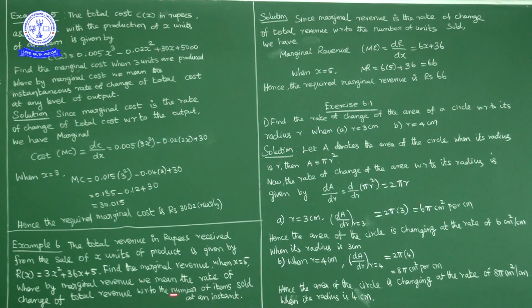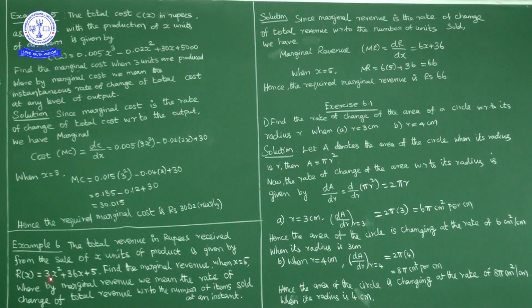So marginal revenue is rate of change of total revenue, means R dash of x, nothing but dR by dx. Now what is given? Since marginal revenue is rate of change of total revenue with respect to number of units sold, we have marginal revenue is equal to dR by dx.